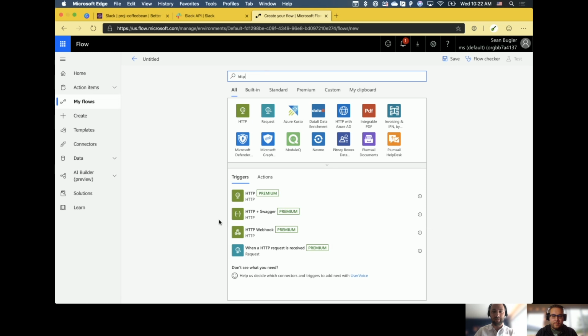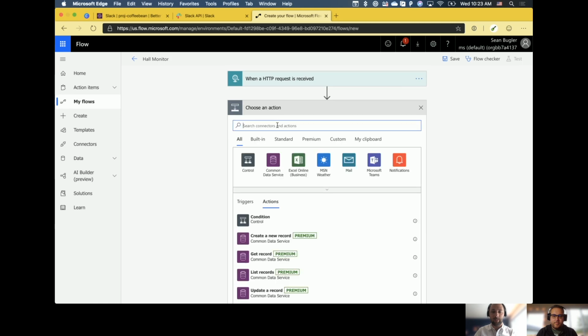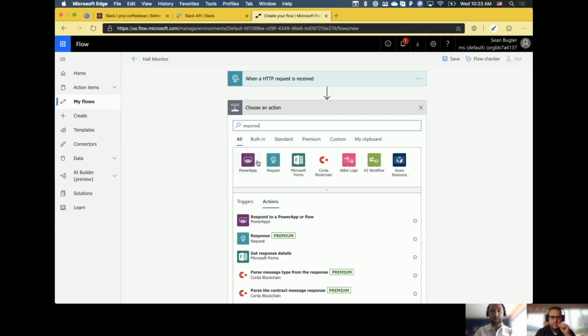Now it finds it. So we're going to go ahead and start off with the "When an HTTP request is received" trigger. Premium, of course. I know that people love premium. Go ahead and give it that hall monitor flavor here. And what we're going to do from here, our very next step, is kick out a response.